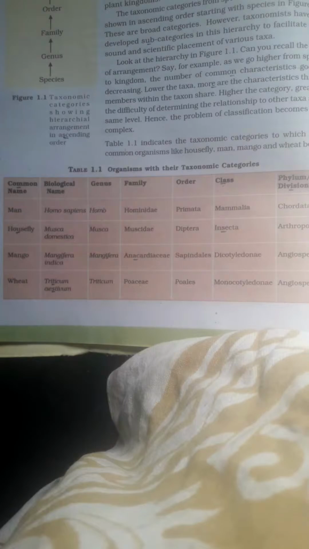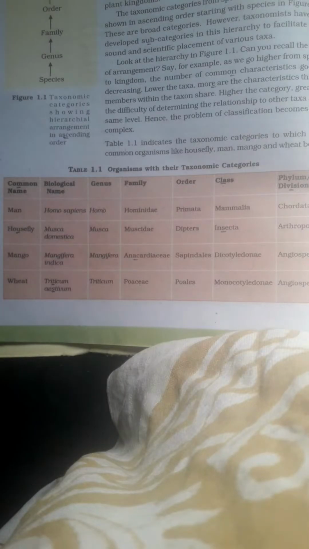Like housefly, man, mango, and wheat belong. So the taxonomic categories are these: genus, family, order, class, phylum, division. Phylum for animals and division for plants. Now there are taxonomic categories showing hierarchical arrangement in ascending order from